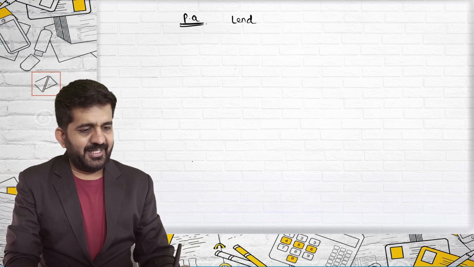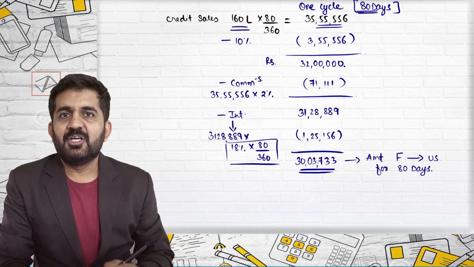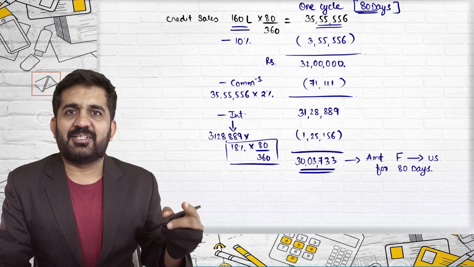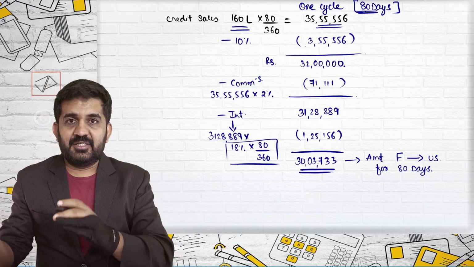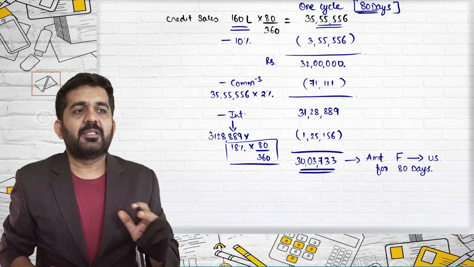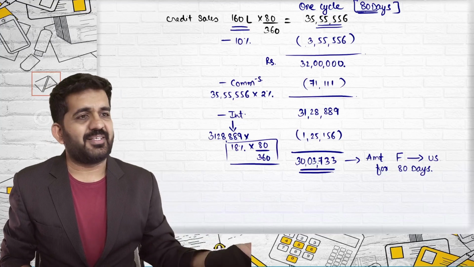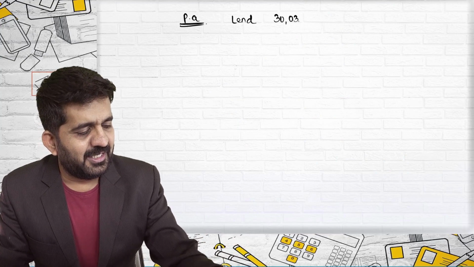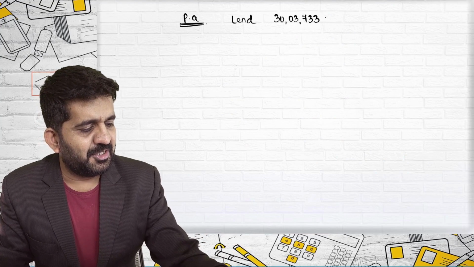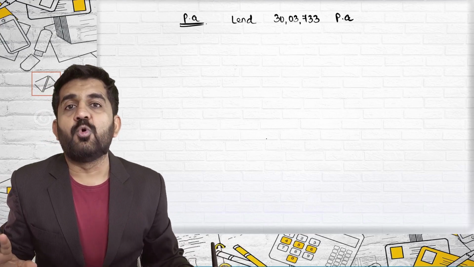For the first 80 days, 30 lakh 3,733. For the next 80 days, again 30 lakh 3,733, not in addition. It is just cycling, right? Next 80 days, 30 lakh 3,733. So per annum he is going to lend me only 30 lakh 3,733 per annum.